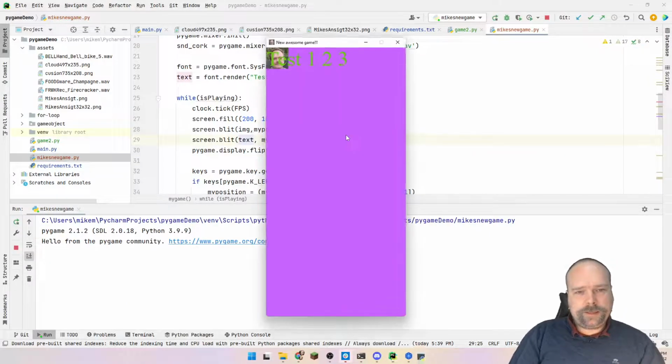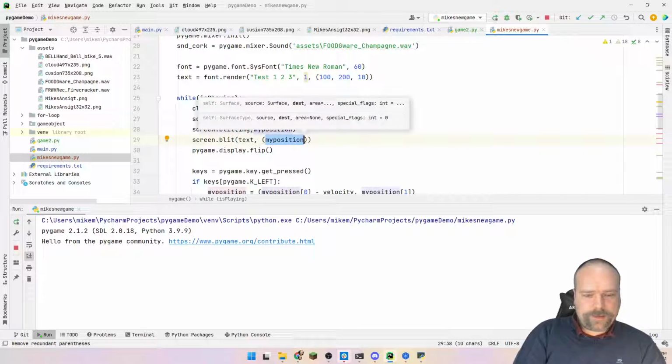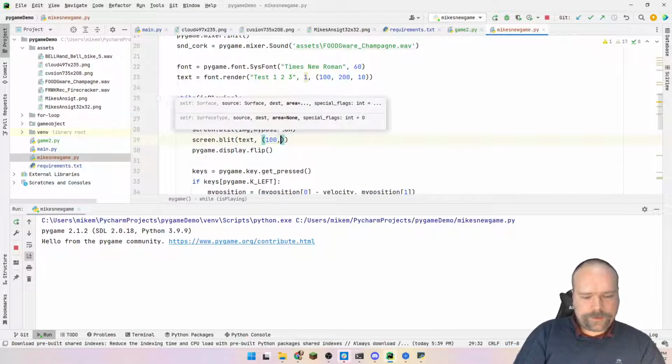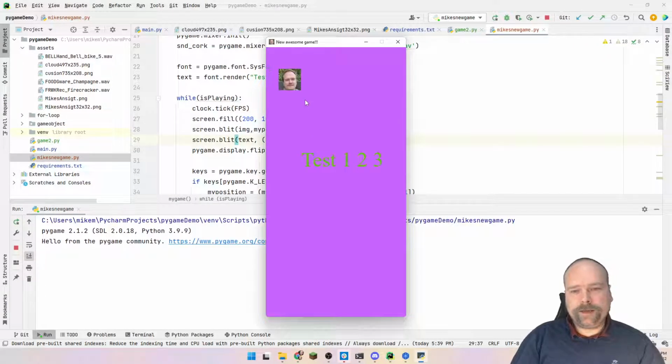Let's see what happens. So now it will follow my face. Let us not do that actually. Let us place it at 100, 300. Let us place it down there. So here now we have it in the middle right there. Test 1, 2, 3. And the sound still works. Yeah, it's cool.